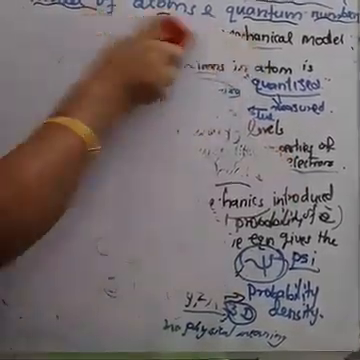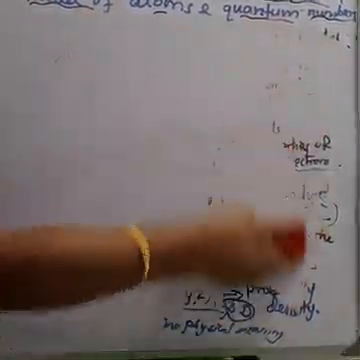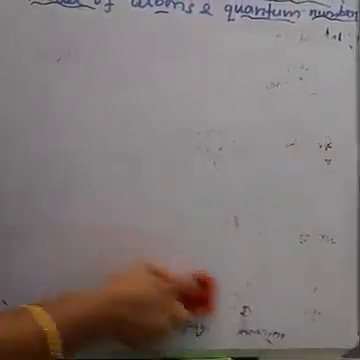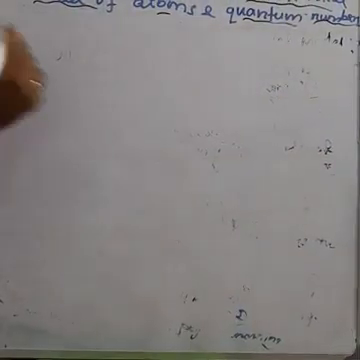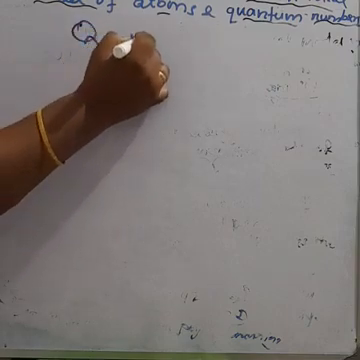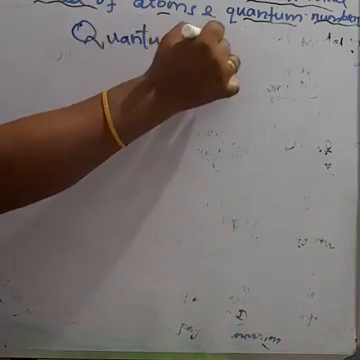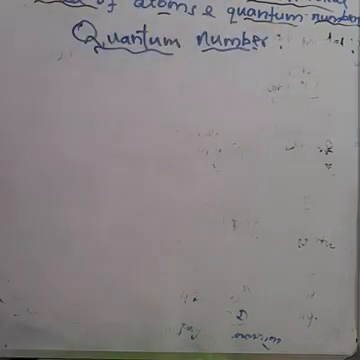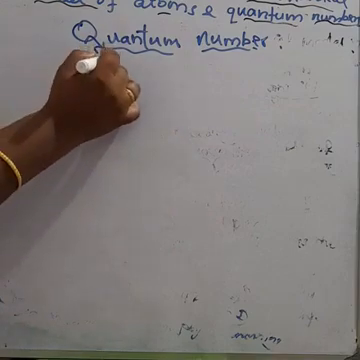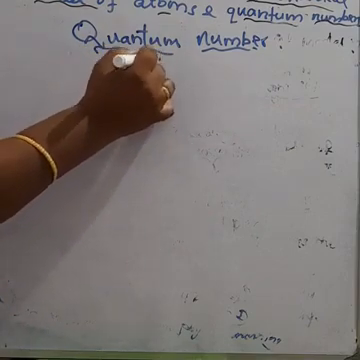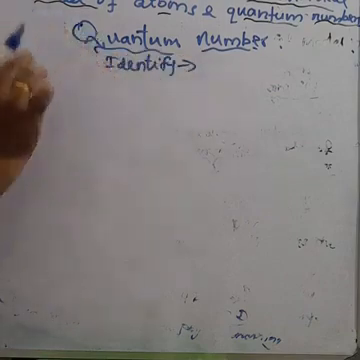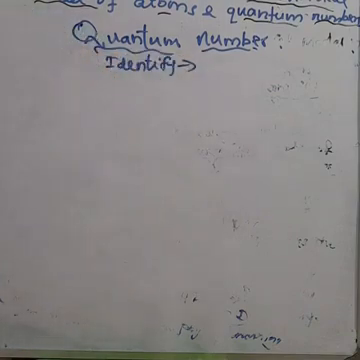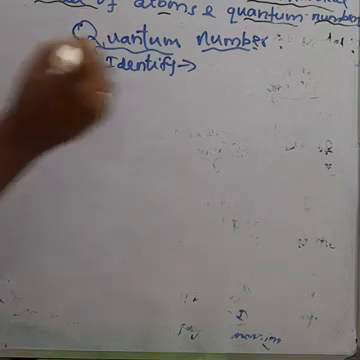And secondly, what about quantum numbers? What do you mean by quantum numbers? Quantum numbers are used to identify the various energy levels available within the atom in which the electrons of an atom can reside.